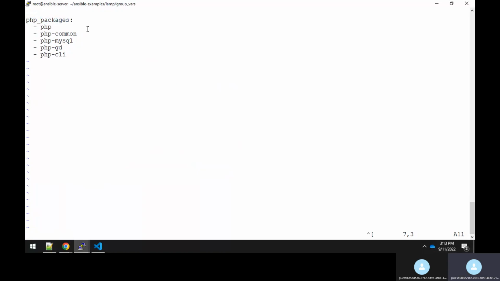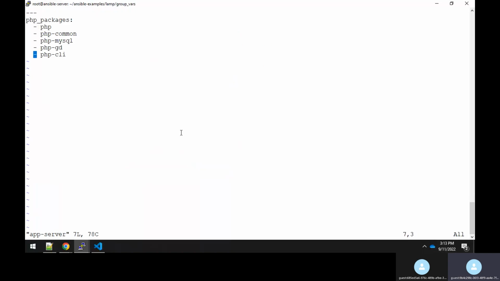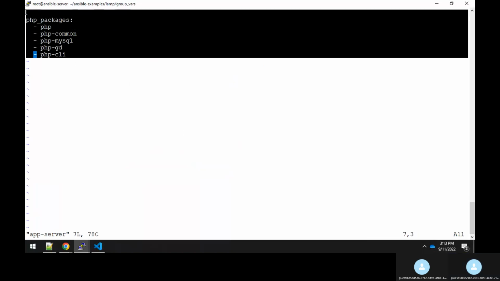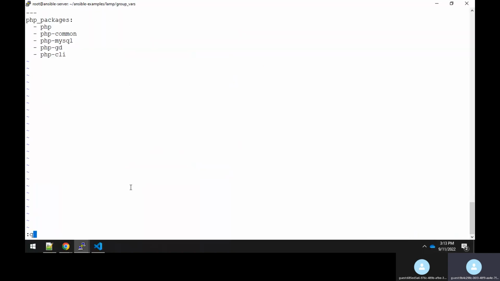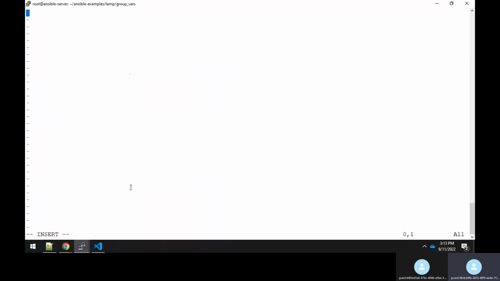So now here I will save this file. Under the app server, I think the same stuff will be applicable to the web server also, because I'm doing the same step even in the other server, which is part of the web server group. I need to go to the web server, and here also I have to just paste the same stuff like this. So you could see that I'm using the variable by name, something like PHP underscore packages.